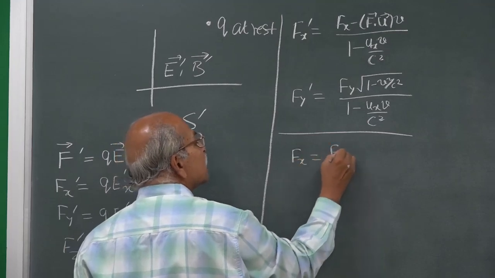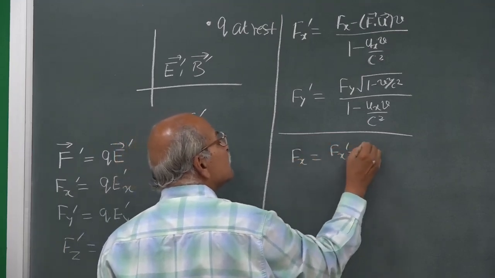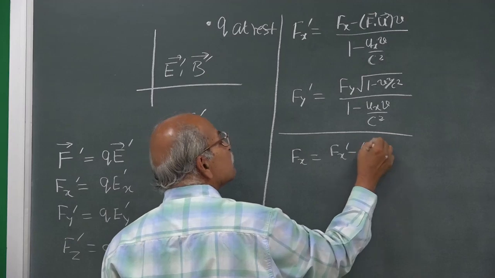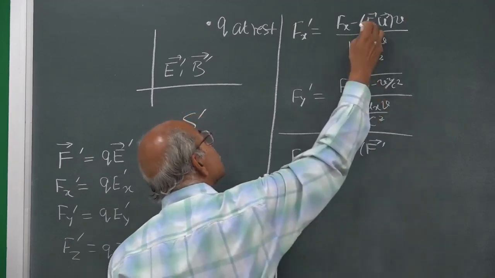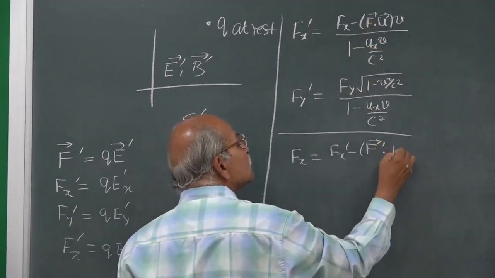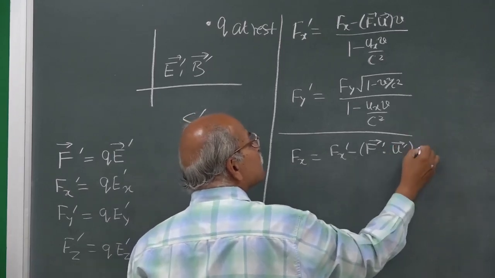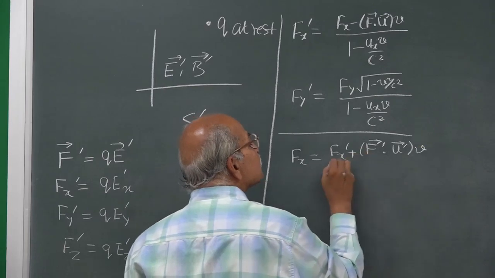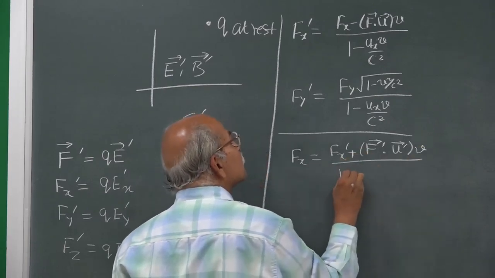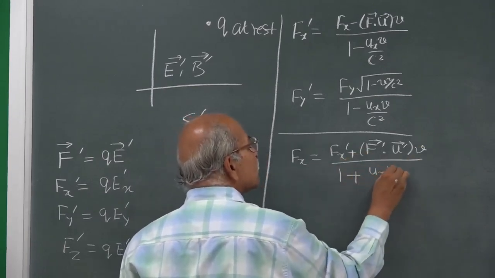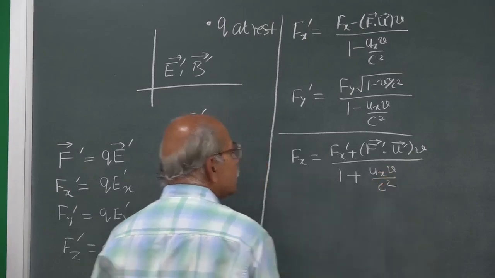So, you can immediately write what Fx is. Fx is Fx prime minus F prime dot u prime, and then v becomes minus v, so this becomes plus, divided by 1 plus ux prime v by c square.